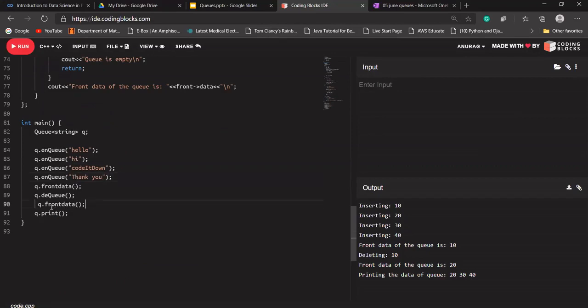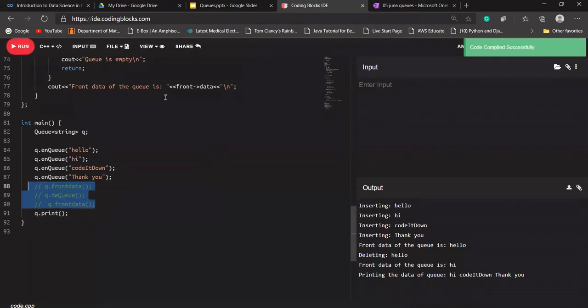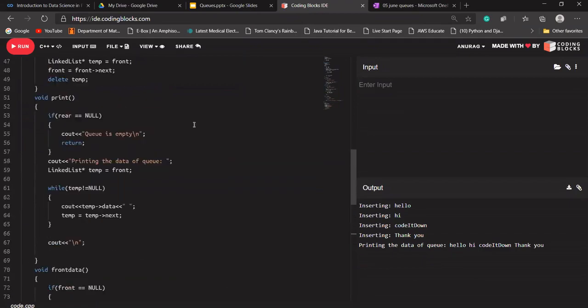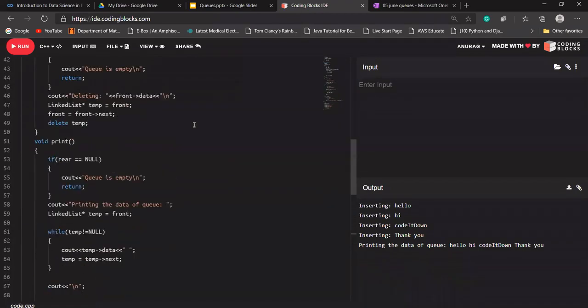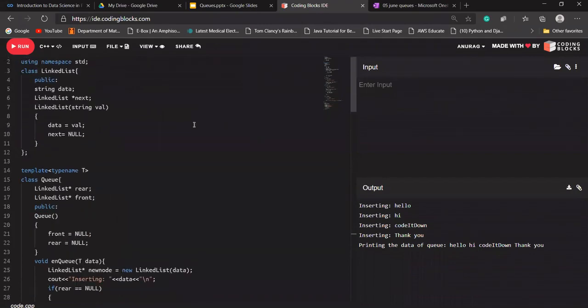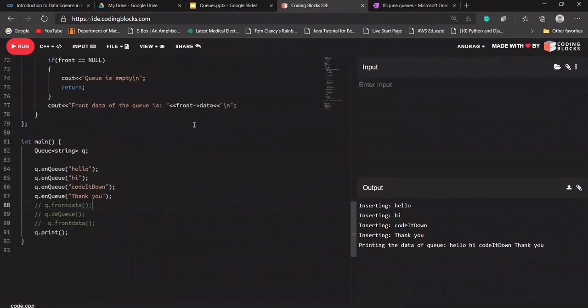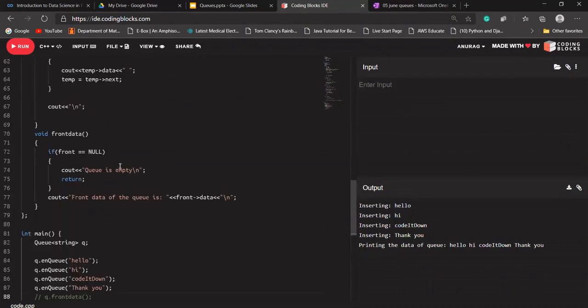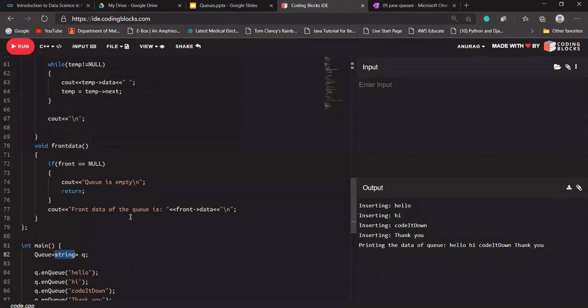Let's check whether it is working fine or not. It means first we are inserting hello, hi, coded down, thank you. So printing the data for the queue, it's hello, hi, coded down, thank you. Because we have not changed anything else, in this code we have just used a template, we are writing string here, and this code is converted for the string data type.